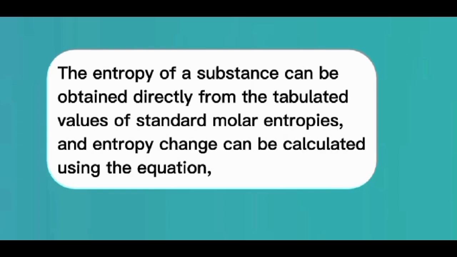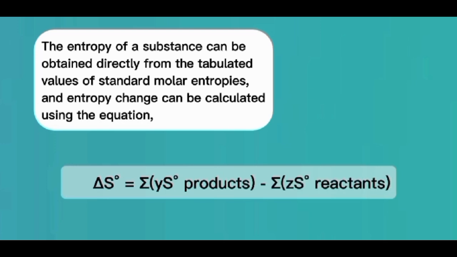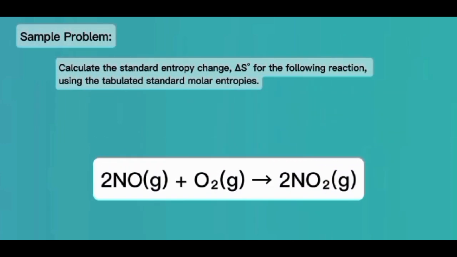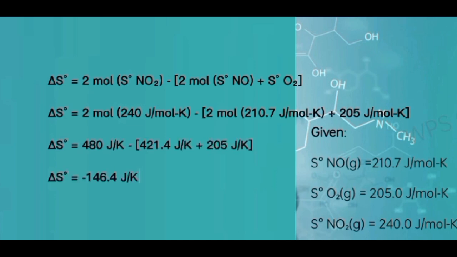The entropy of a substance can be obtained directly from the tabulated values of standard molar entropies. And entropy change can be calculated using the equation: standard entropy change equals the sum of the products' standard entropies multiplied by their stoichiometric coefficients, minus the sum of the reactants' standard entropies multiplied by their stoichiometric coefficients. So let's solve a sample problem. Calculate the standard entropy change for the following reaction using the tabulated standard molar entropies. So here's the given. So let's substitute it to the formula.